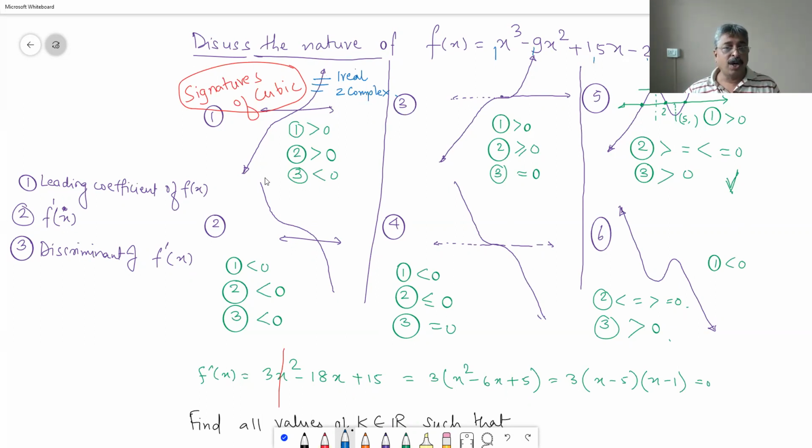So for one, x-axis will intersect only once, that is a real root, remaining 2 roots are going to be complex. What is the situation here? Can you tell me what is the situation here as far as roots are concerned? Repeat roots. How many? 2, 3, 1. How many?